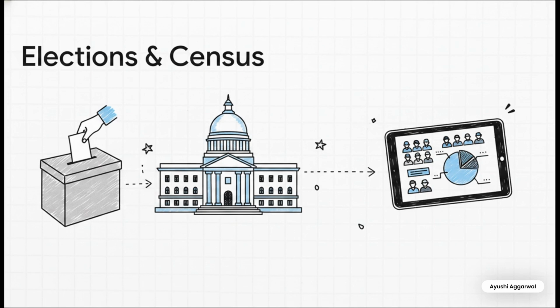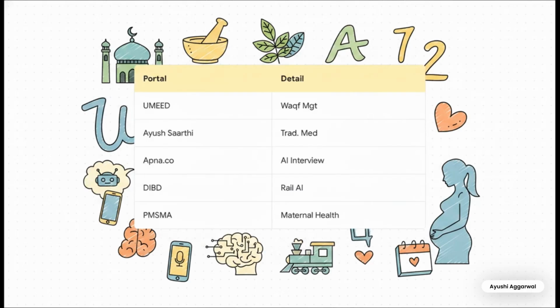Also, constitutional fact alert, Governor R.N. Ravi dissolved the assembly on May 7th using Article 174(2)(b). Moving from state politics to national demographics, India's 16th census is now officially scheduled for 2027. Ye point bahut important hai kyunki it's going to be India's first ever digital and caste-based census. Now you know examiners absolutely love digital portals.